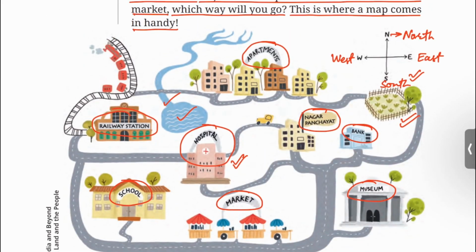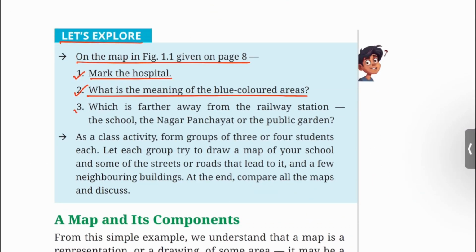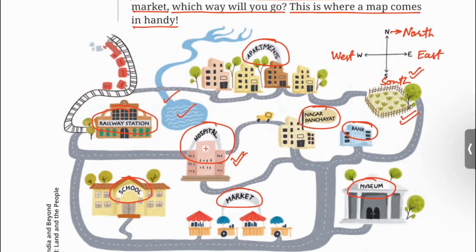Blue colored area is for water bodies such as lake, pond, river, stream, etc. 3. Which is farther away from the railway station? The school, the Nagar Panchayat, or the public garden? The farthest place from railway station is public garden. You can see public garden is farthest from railway station.